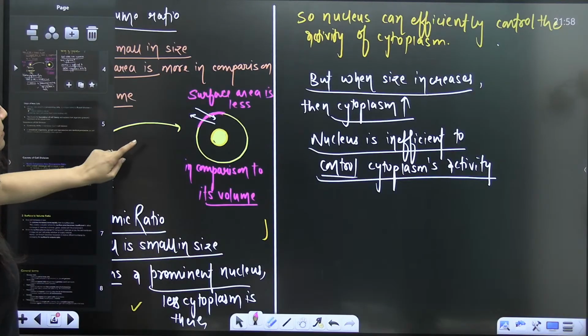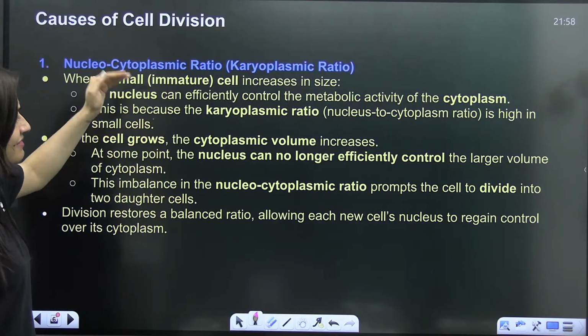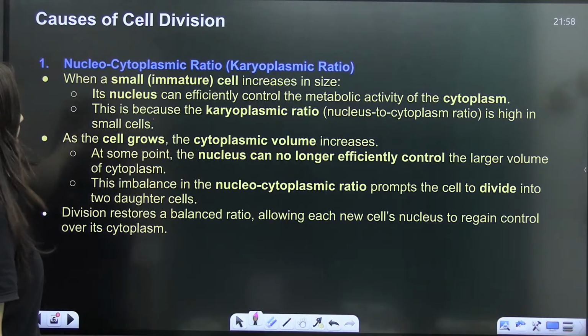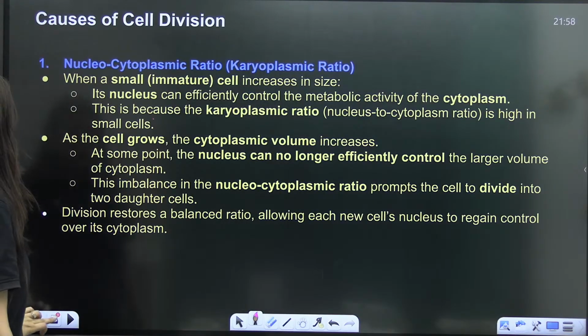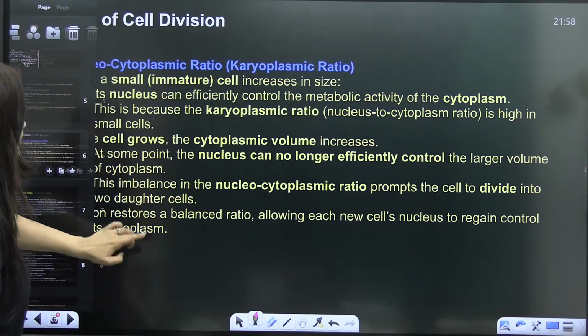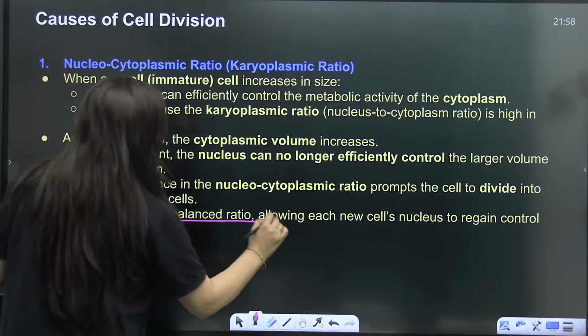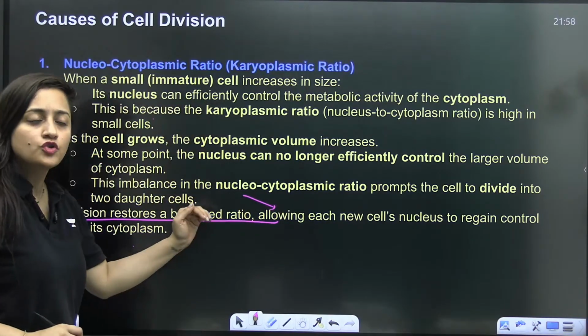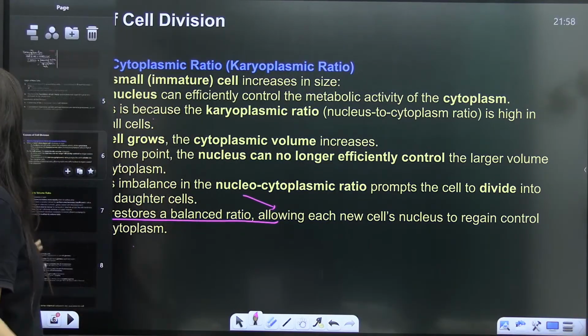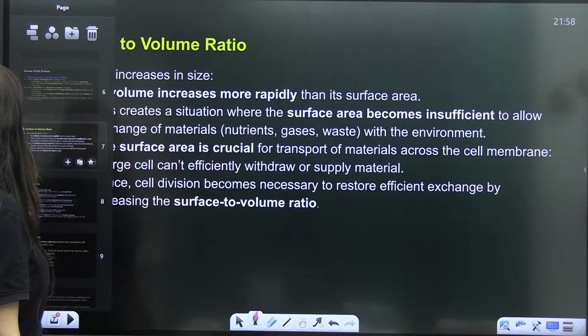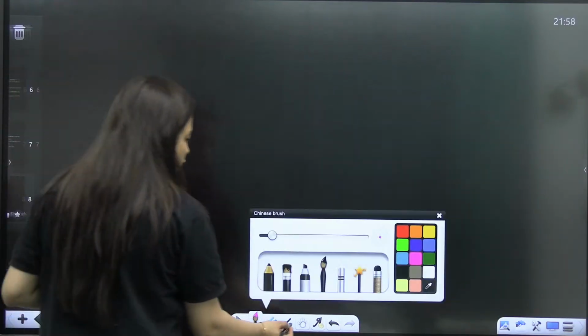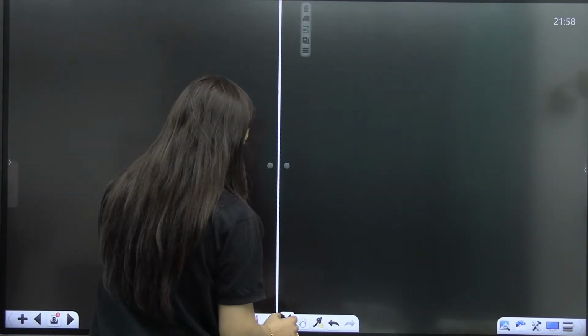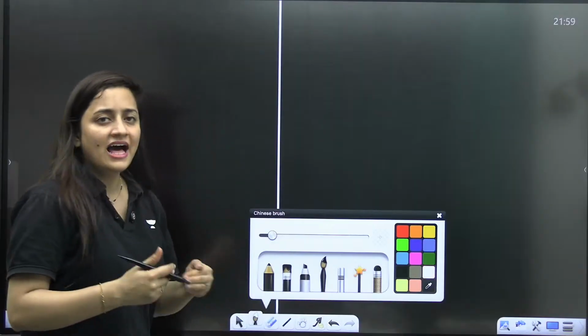So these are the causes of cell cycle and cell division that I have mentioned. You guys can get it in our official Telegram group as well, students. I hope this is clear to you that division is very important to restore this balanced ratio. Now we have to start this chapter.